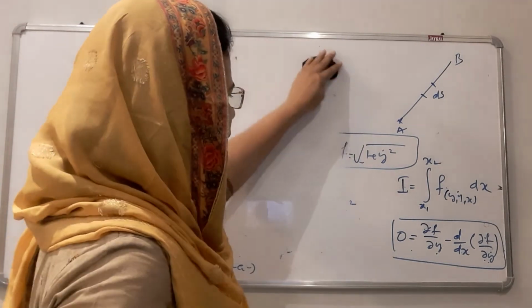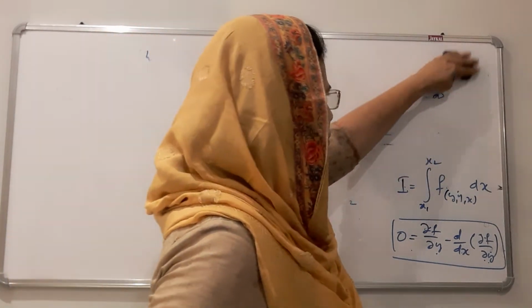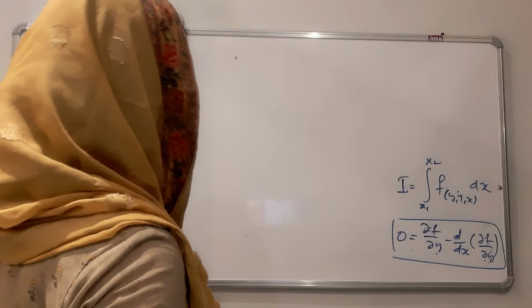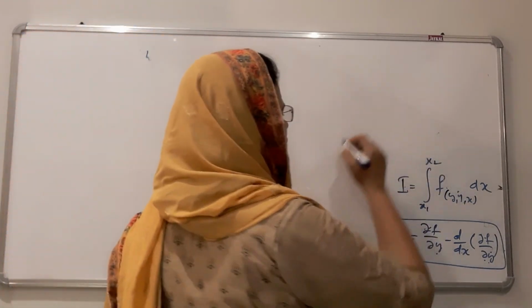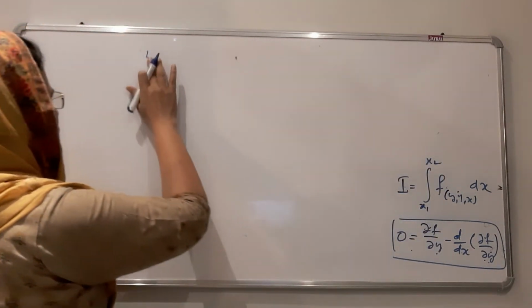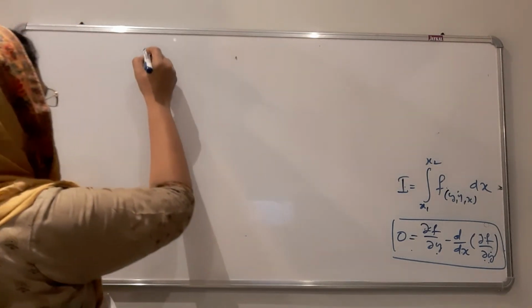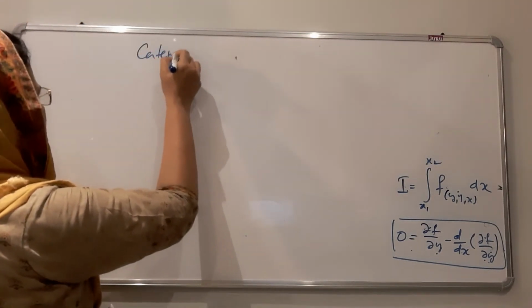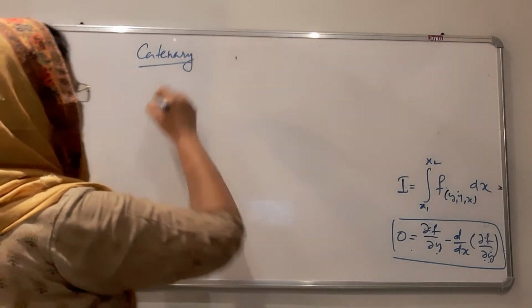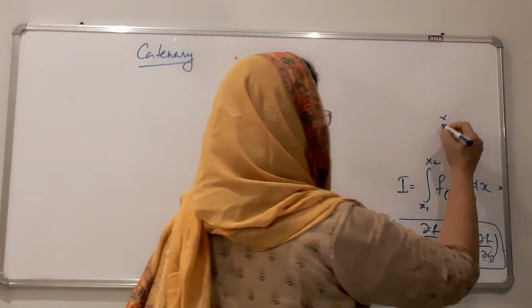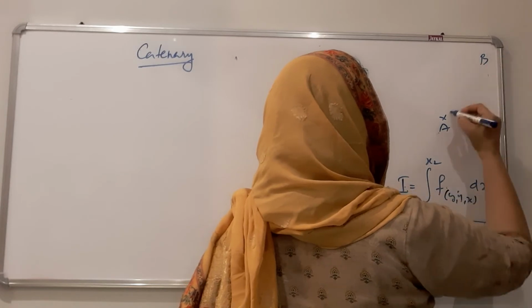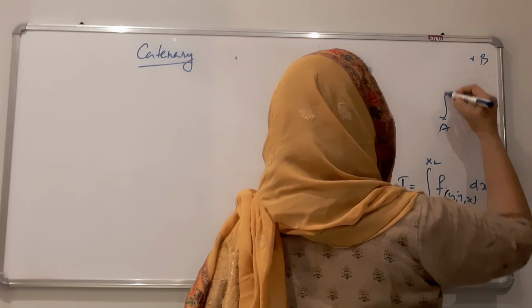We can take the example of a body moving along a curved path. That is the equation of catenary. It is called catenary. That is, a body is moving from a point A to another point B along a curved path.